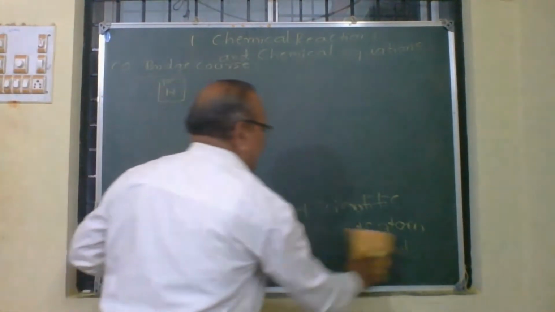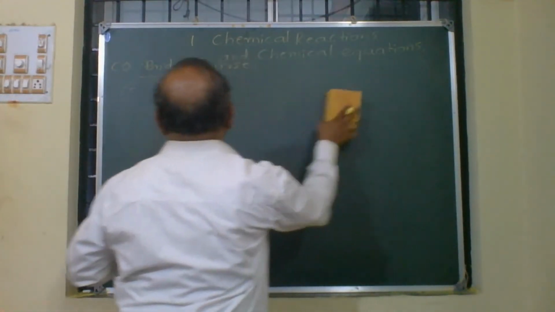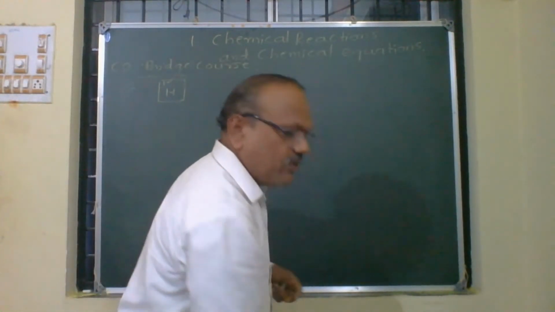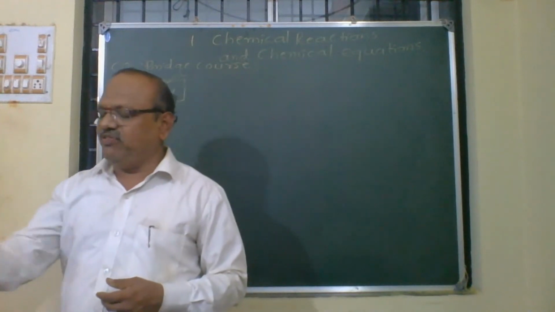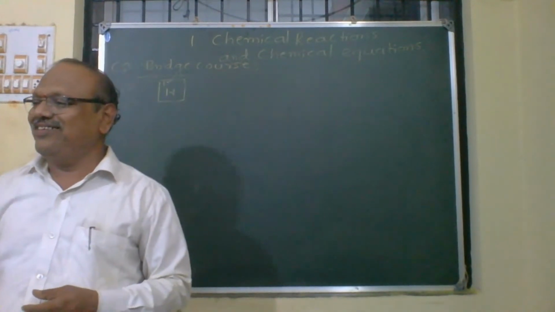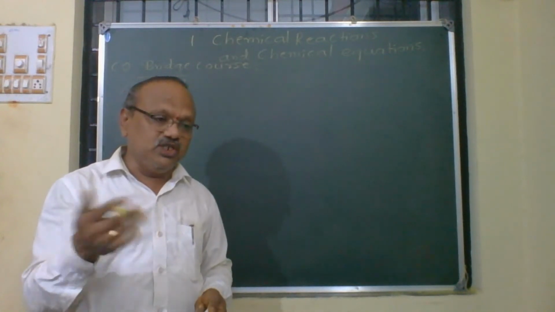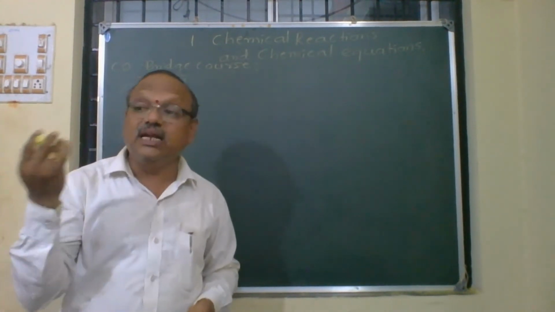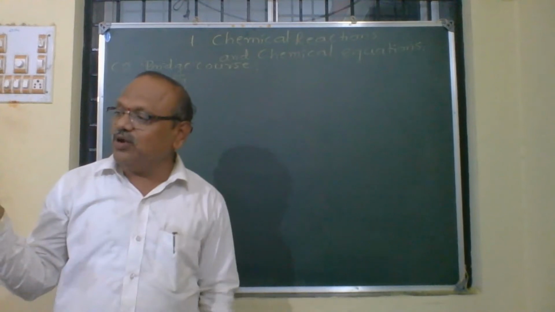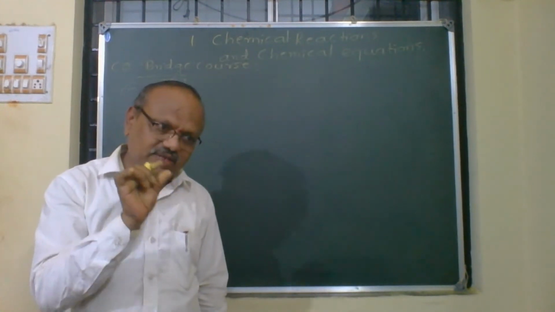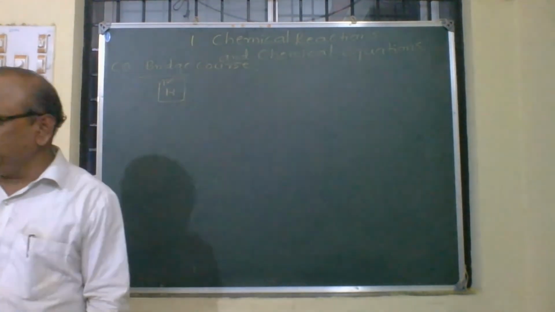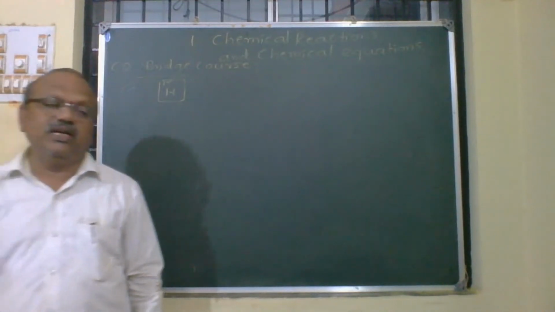This is what is called a bridge course. Whenever you come across a word, you should define it and continue. Now we have got what a symbol is. Understood? Yes. Now the question is, what is an atom? The symbol is the short scientific notation which represents the atom of an element.